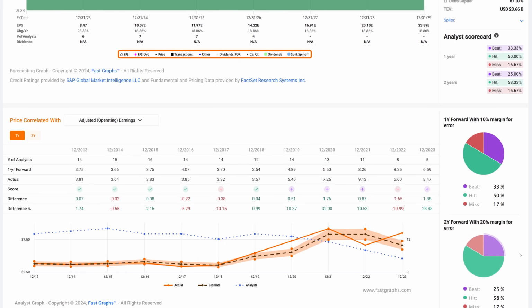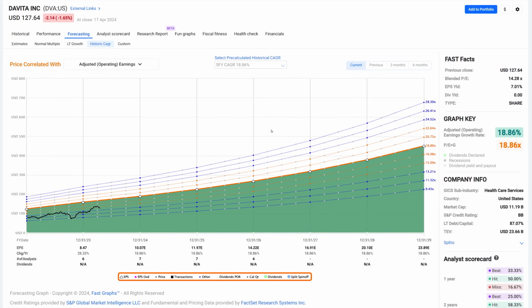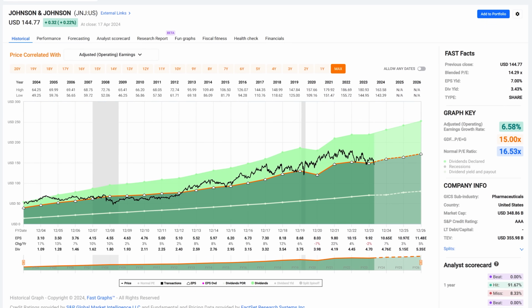they have missed estimates 17% of the time on the 1 year, 10% margin of error, and 17% on the 2 year with a 20% margin of error. But I have a pretty good comfort that these estimates give me this idea of being reasonably correct rather than precisely wrong. Or totally wrong, as Warren Buffett so aptly put it.